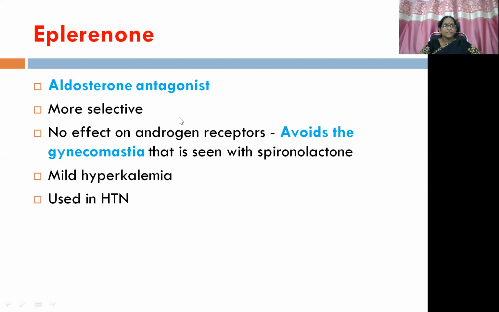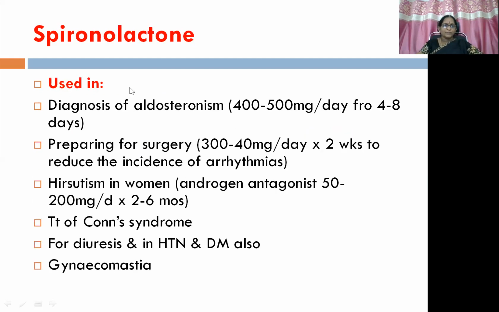Okay, then comes eplerenone, the aldosterone antagonist. Here in spironolactone, it specifically produces gynecomastia. It is not used in the management of gynecomastia. It is specifically producing gynecomastia as an ADR.